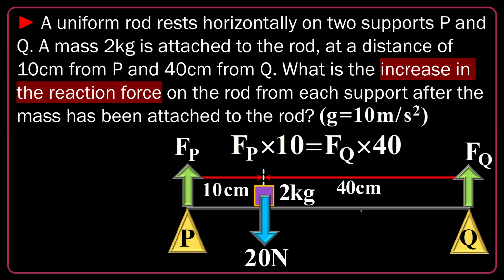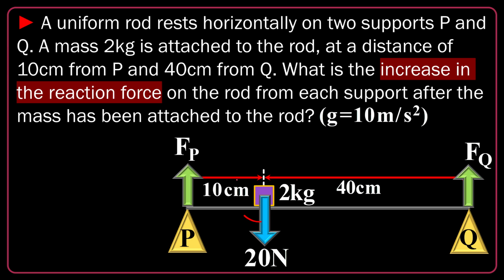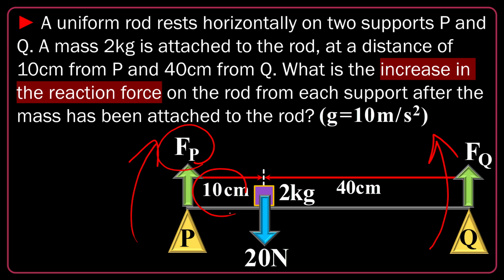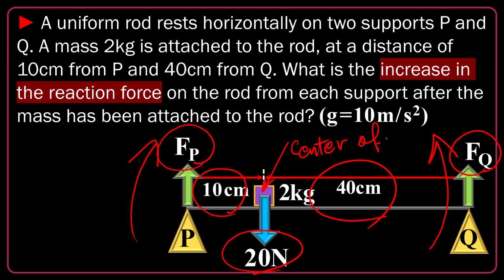First of all, let's take the mass here as the center of rotation. If I take it, the 20 Newton is immediately eliminated because it doesn't have any contribution to the total torque acting on the system. So basically I have a clockwise torque due to the Fp and an anti-clockwise torque due to the Fq. They cancel each other. So the torque will be Fp times its distance and Fq times its distance. And the 20 Newton doesn't have any active participation. Here, this is the center of rotation.